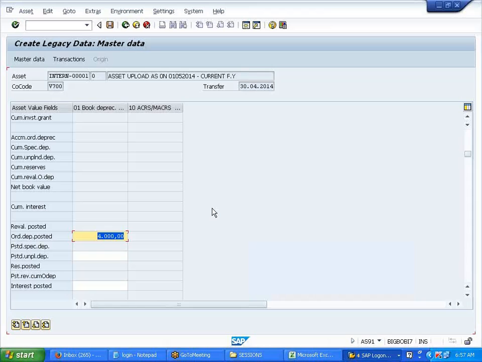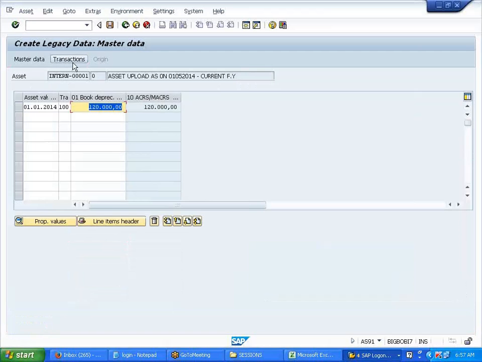Okay. So instead of posting this way, what you can do is directly use F-90 and go ahead and post. Like posting this way, what will happen?